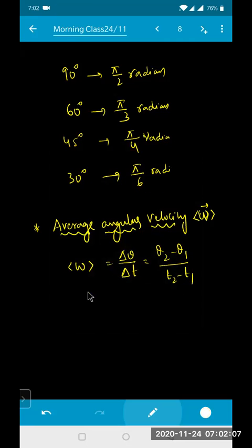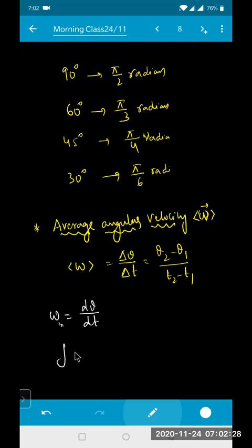So if I'm writing in terms of an average, omega is (theta 2 minus theta 1) divided by (t2 minus t1). The unit is radians per second. Instantaneous omega is equal to d theta by dt. This is known as instantaneous angular velocity, isn't it?